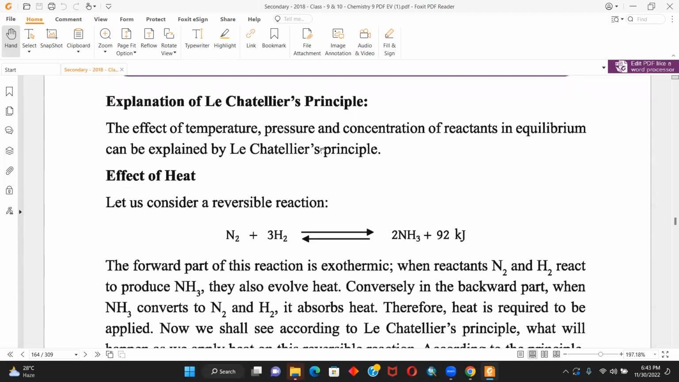Now, just for the effect of heat, let me explain it to you. I won't get into the other two. I know it's really late at night. So plus 92 kilojoule. That means the forward reaction is exothermic, right? Because heat is being released.